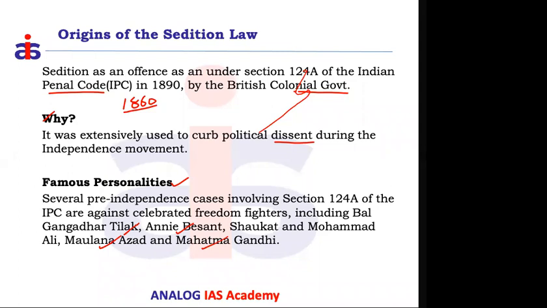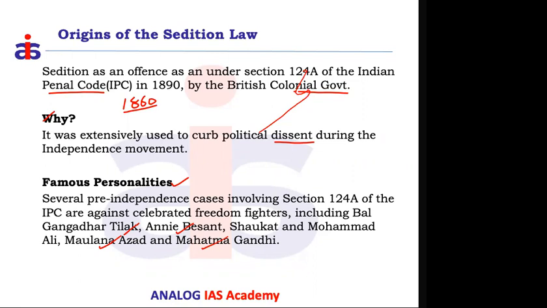The logic we see is that the colonial government added the sedition law because they saw opposition as an offense towards their government. That is logically understandable, because that was not a popularly elected government. It was a colonial government, where people of other countries were ruling the Indian people. So they were not in a position to accept any kind of opposition to their ruling. That is the logic we can understand for the adding of the sedition law. Indian people were booked merely for opposing the colonial government. What is the constitutional role?